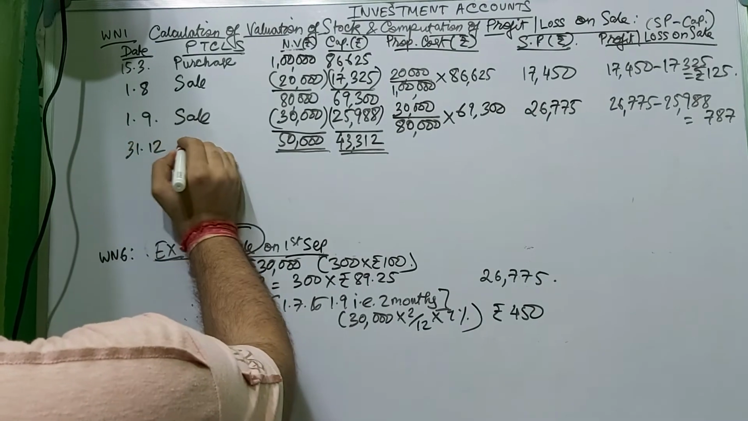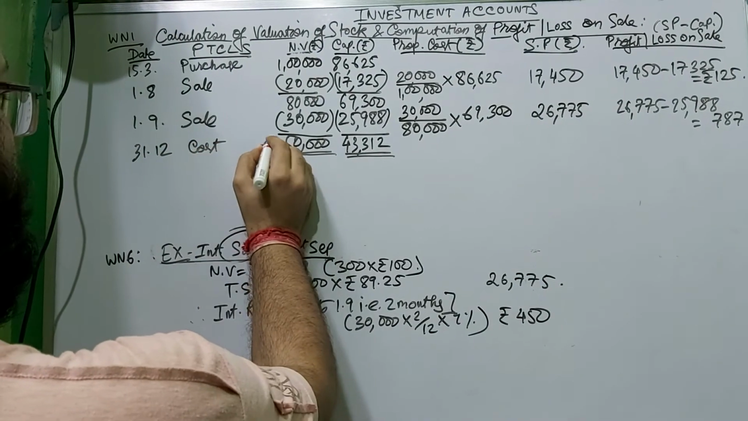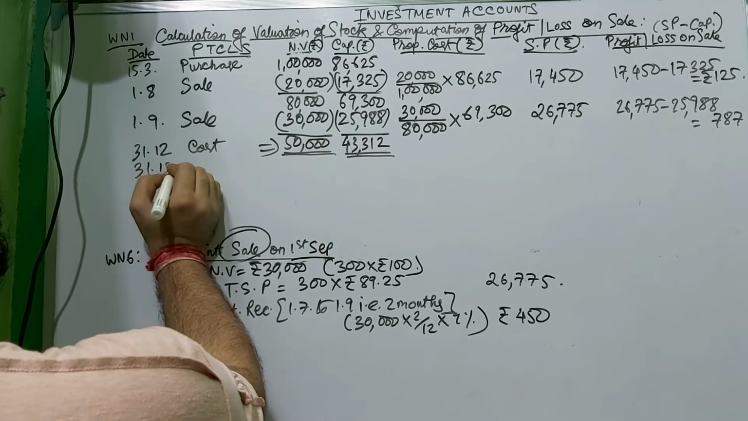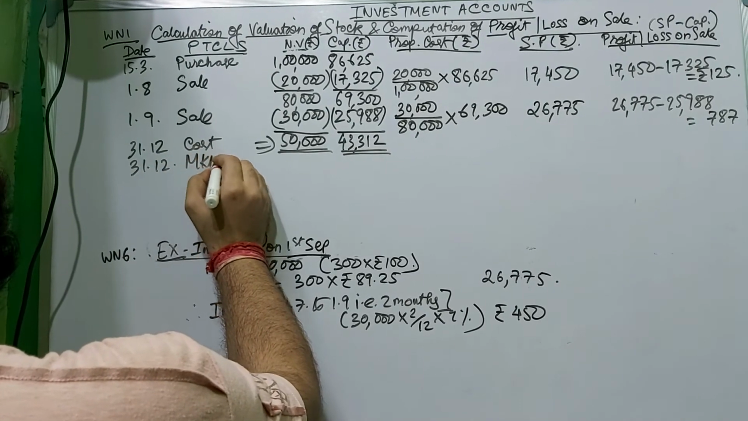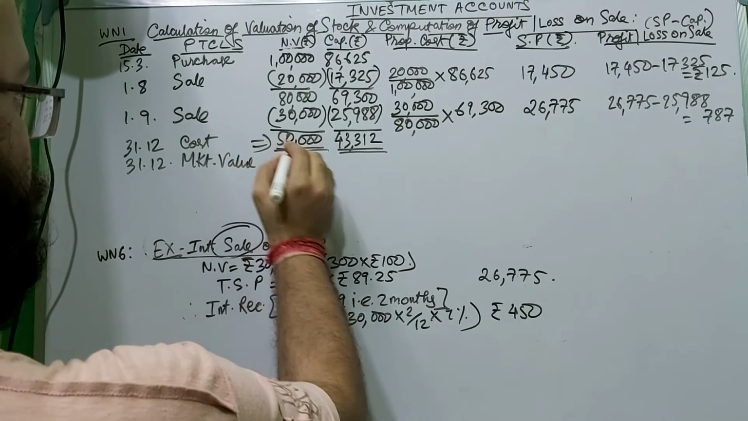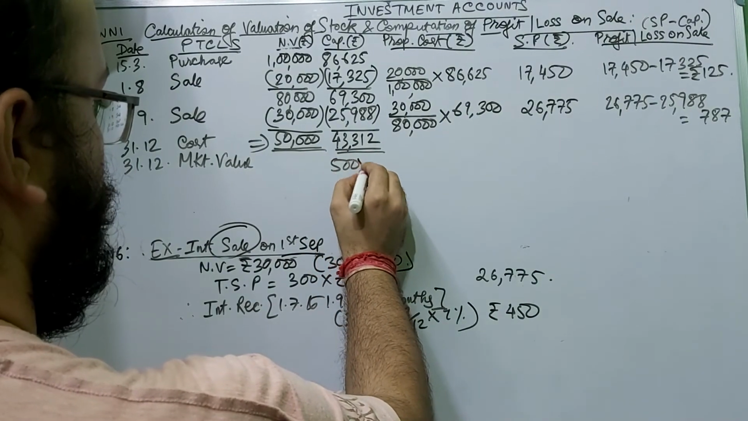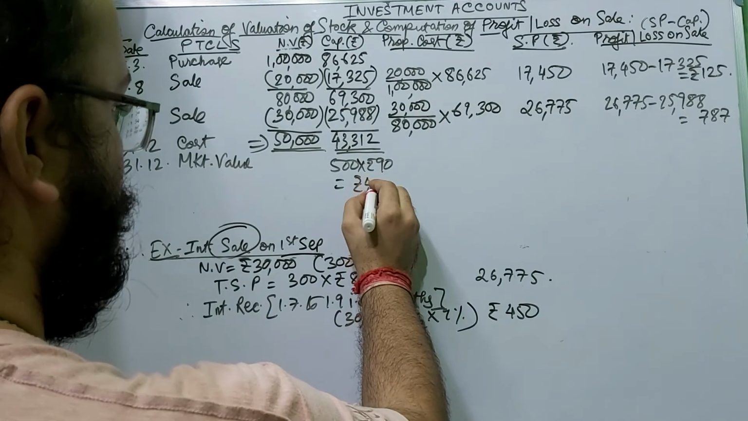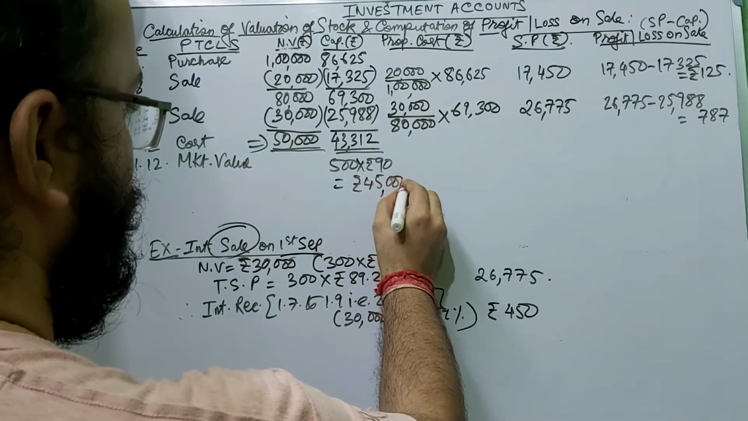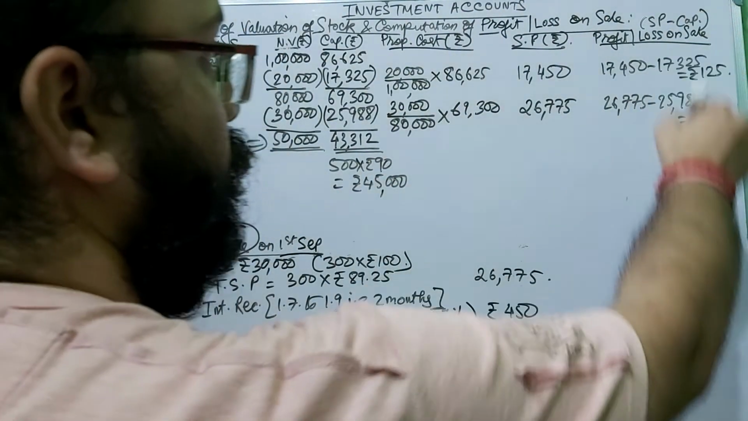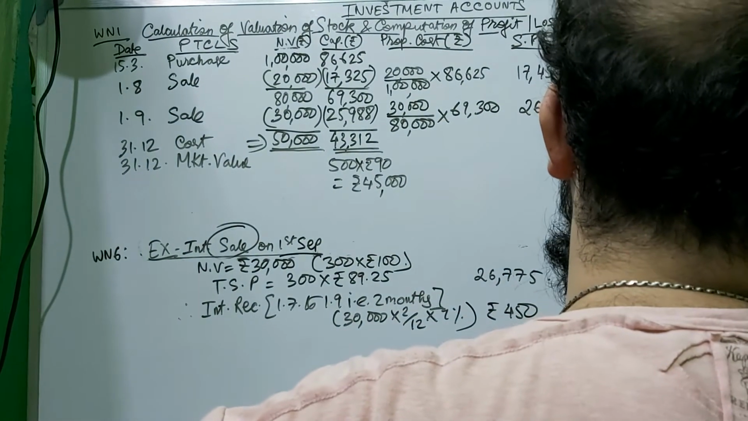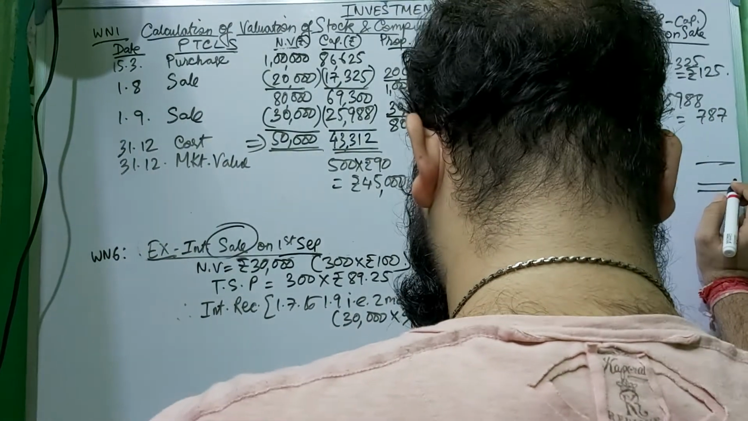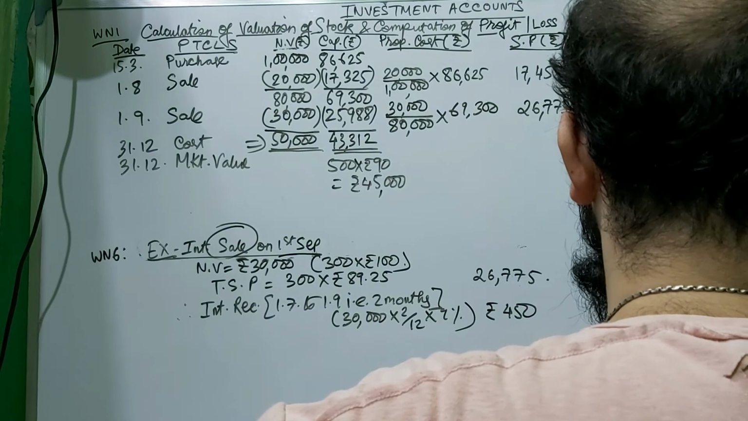So 500 shares at 90, the market value on 31st December. The cost price remains the same, but the market value is 500 into rupees 90, which comes to rupees 45,000. Although it won't be affected in the investment account, you have to calculate the total profit you earn: 787 plus 125, it's 912.